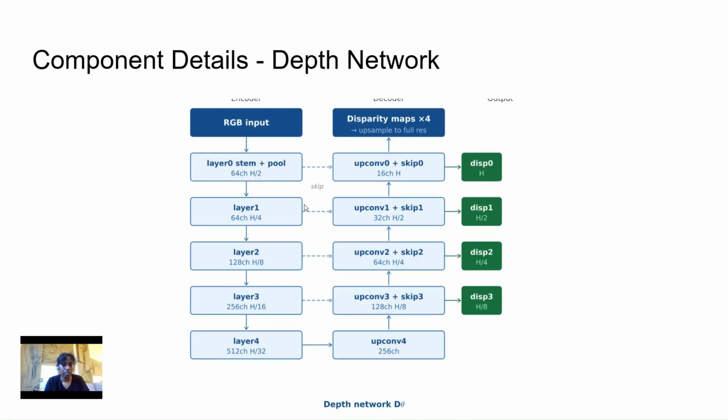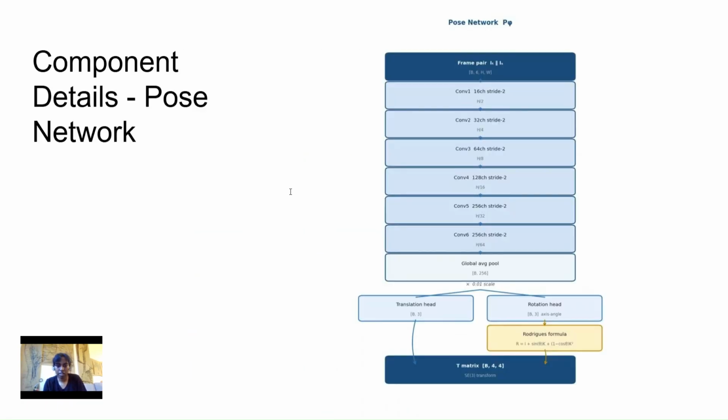Next slide. Pose network. The pose network is a little simpler than the depth network. It takes two stacked frames, that is six total channels, and runs them through six strided convolutions. These compress the spatial dimensions. Then we have a global average pool, which collapses this entire spatial structure into a single 256 dimension vector, from which we get two branches.